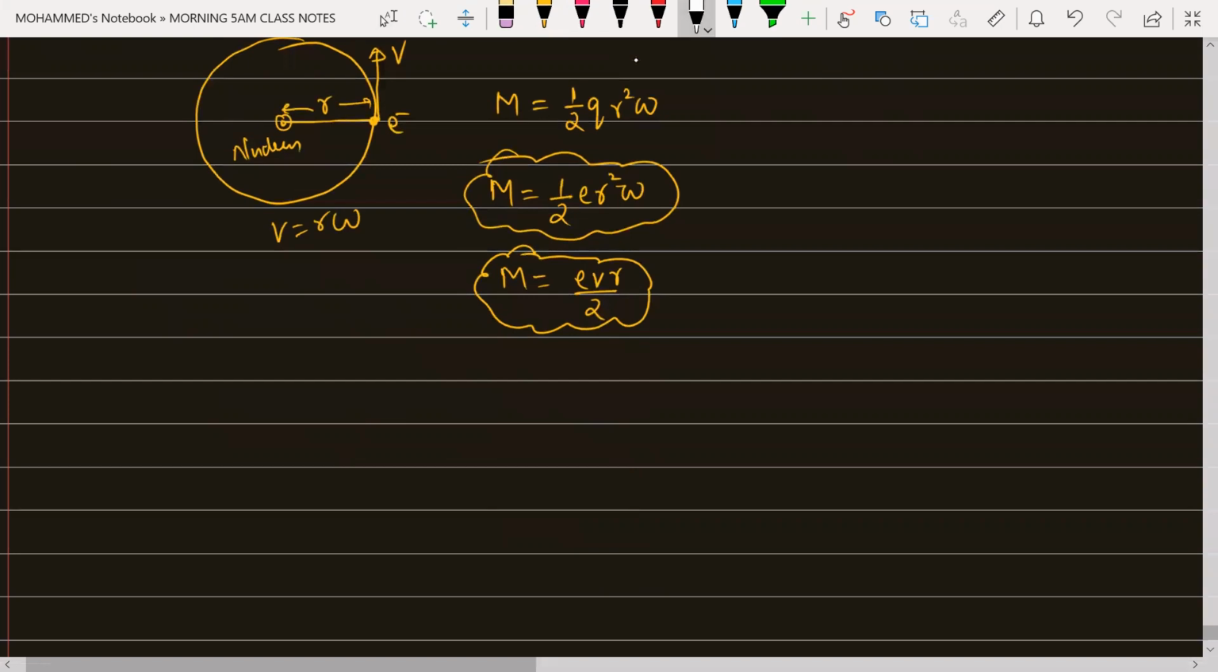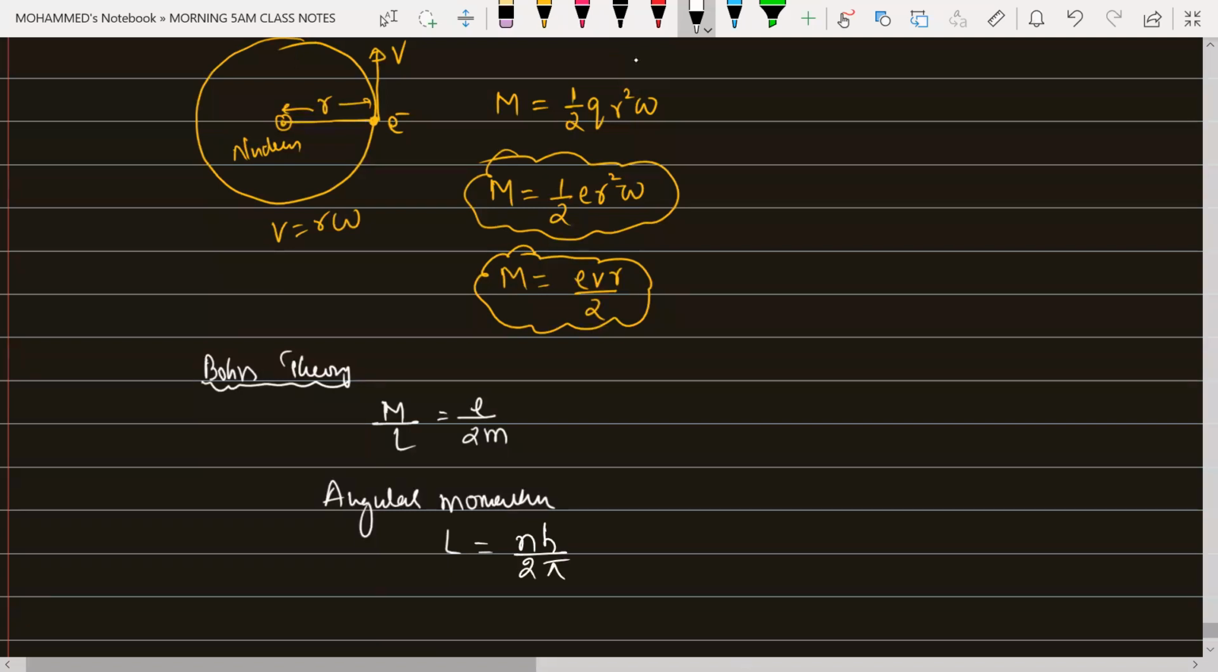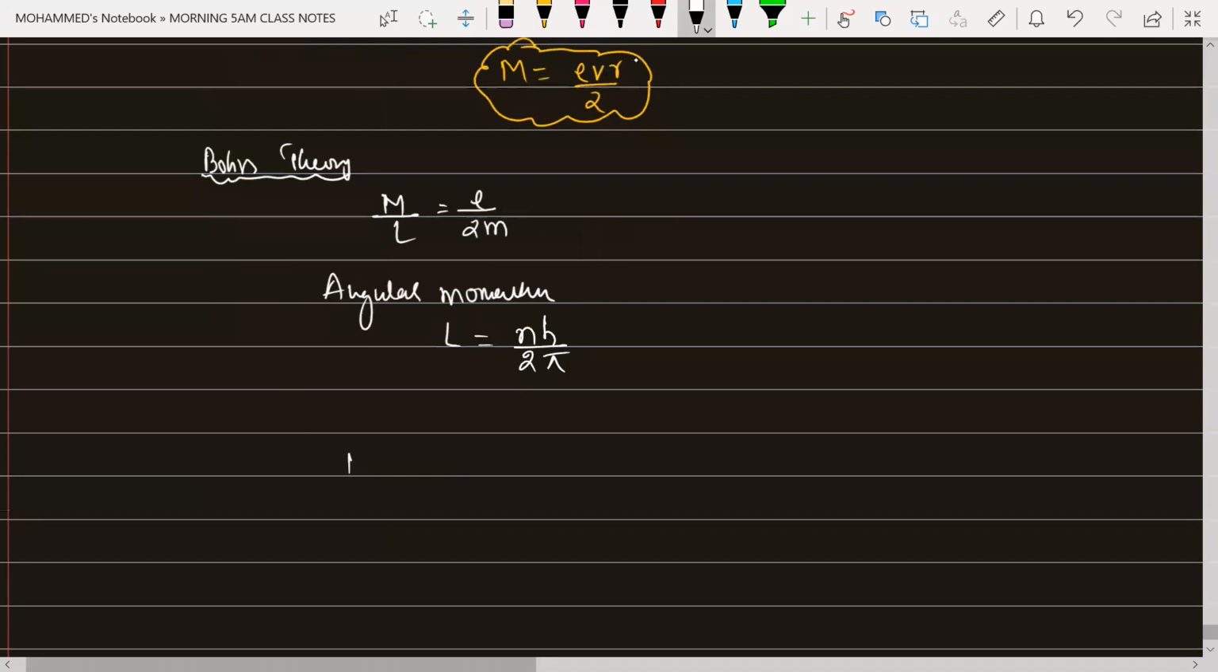Now see, from Bohr's theory, we know that capital M by capital L is equal to e by 2m. So what will angular momentum be? Second postulate of Bohr's model: does anyone remember the postulates? Angular momentum of the electron which is revolving is always n into h divided by 2 pi. Isn't it? So I can write the magnetic moment M is equal to e into L divided by 2m, that is e by 2m into capital L. Capital L is equal to n h divided by 2 pi.